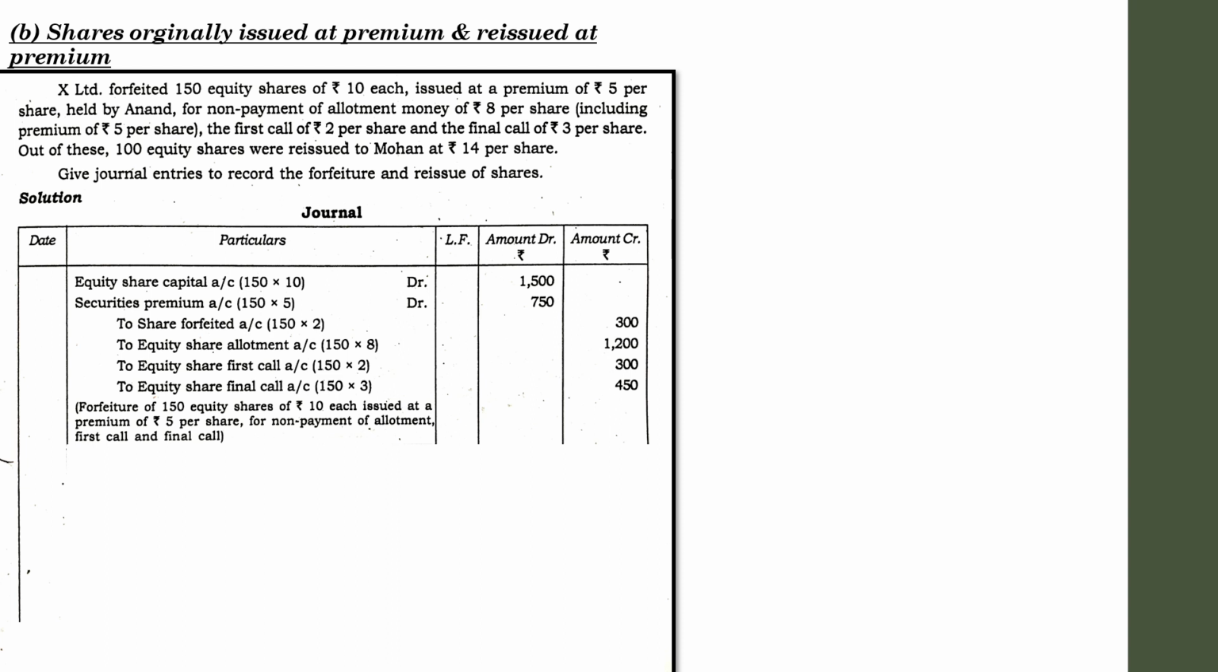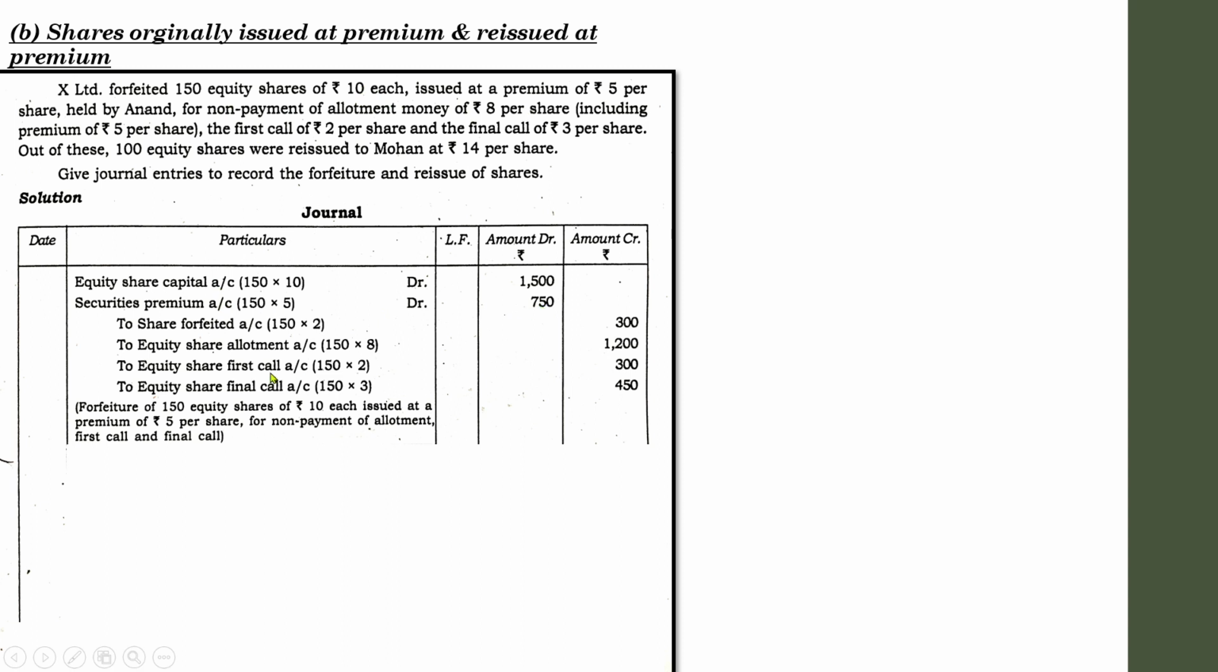So how have we computed all these amounts? First, how many shares is the company going to forfeit? 150 shares of 10 each. So equity share capital is 150 into 10, 1500. What was the premium amount? Issued at a premium of 5 per share. How many shares were forfeited? 150. So 150 into 5, 750.